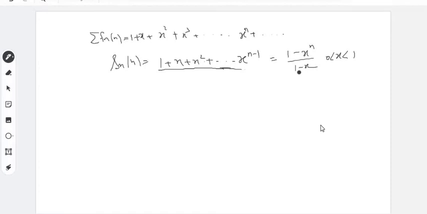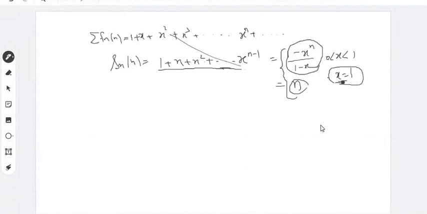And when x is equal to 1, this is 1 plus 1 plus 1 plus 1, so this is equal to n. So this is your sequence of partial sums. When x lies between 0 and 1, it is given by 1 minus x to the power n upon 1 minus x, and when x is equal to 1, this is n.